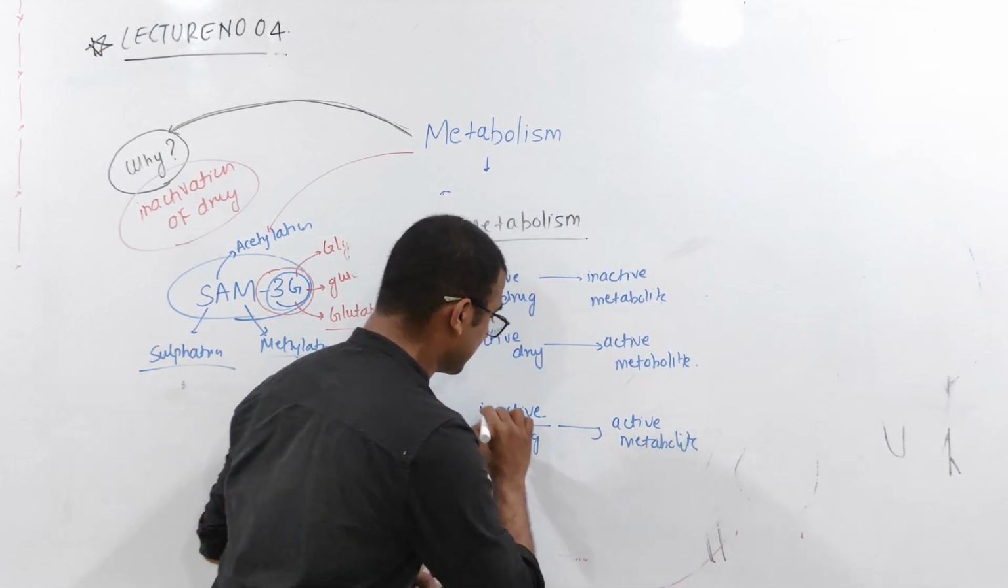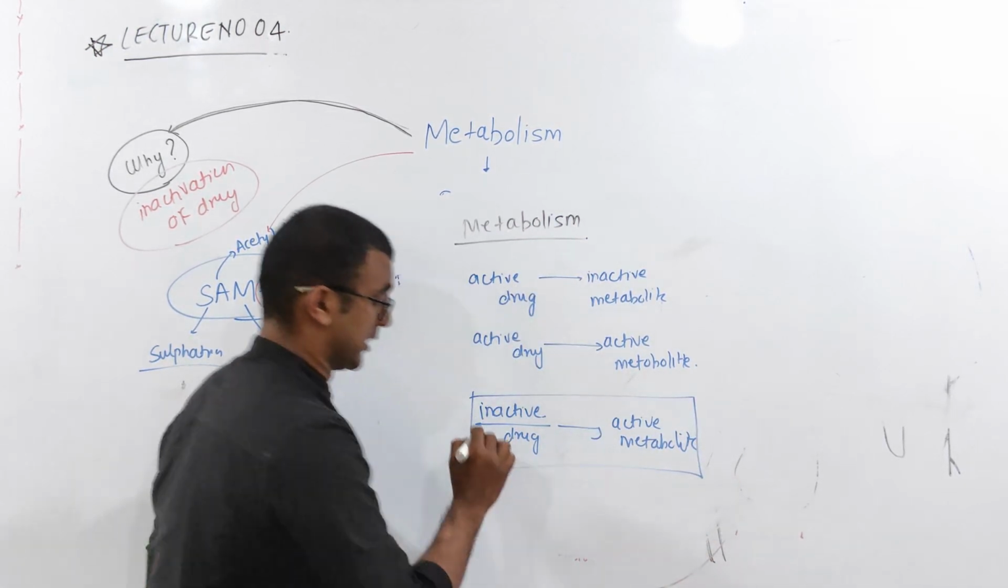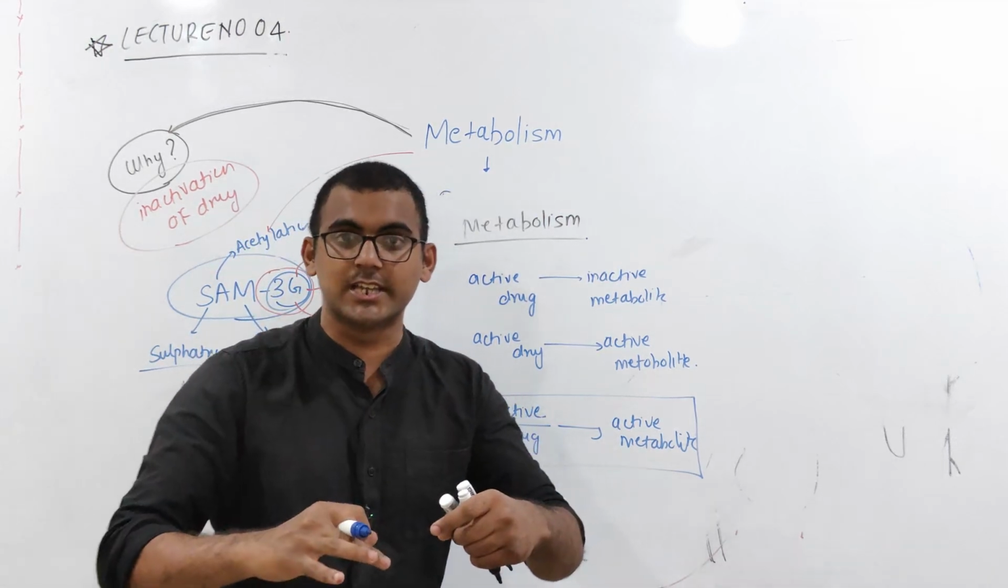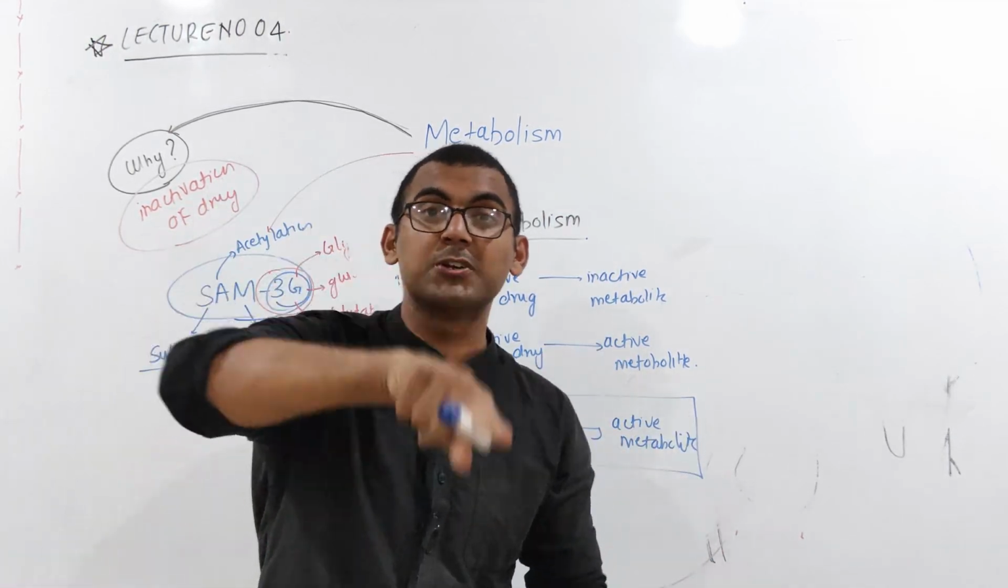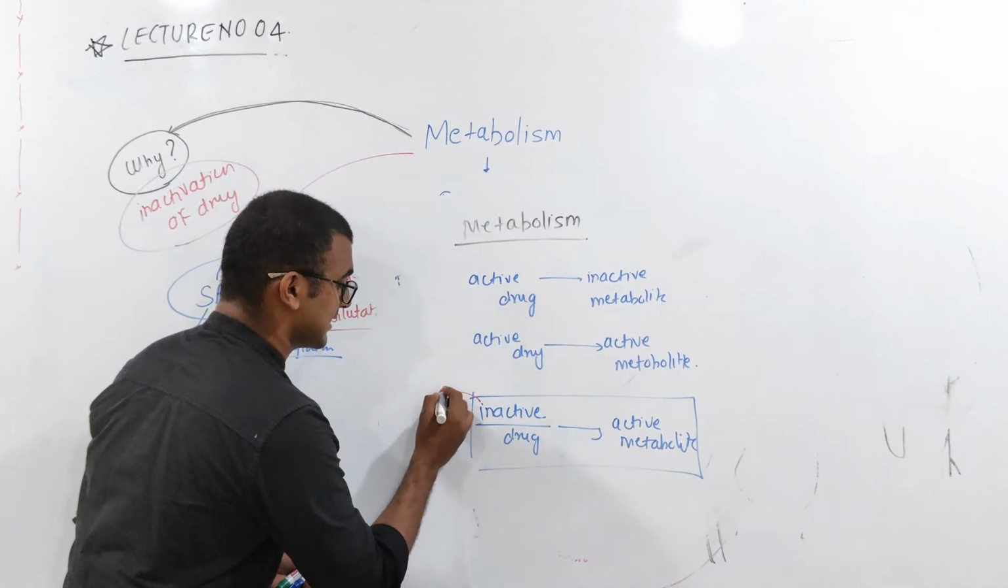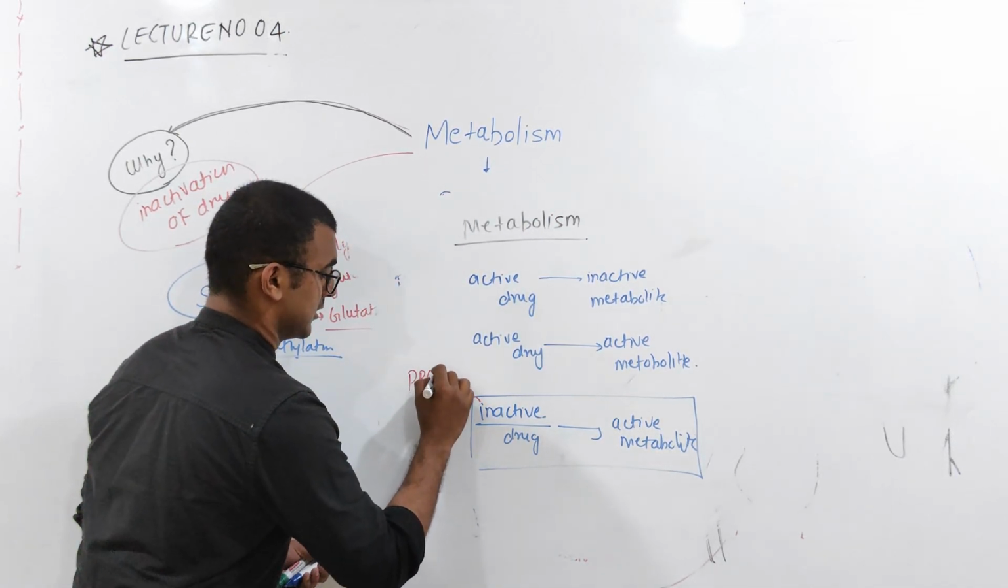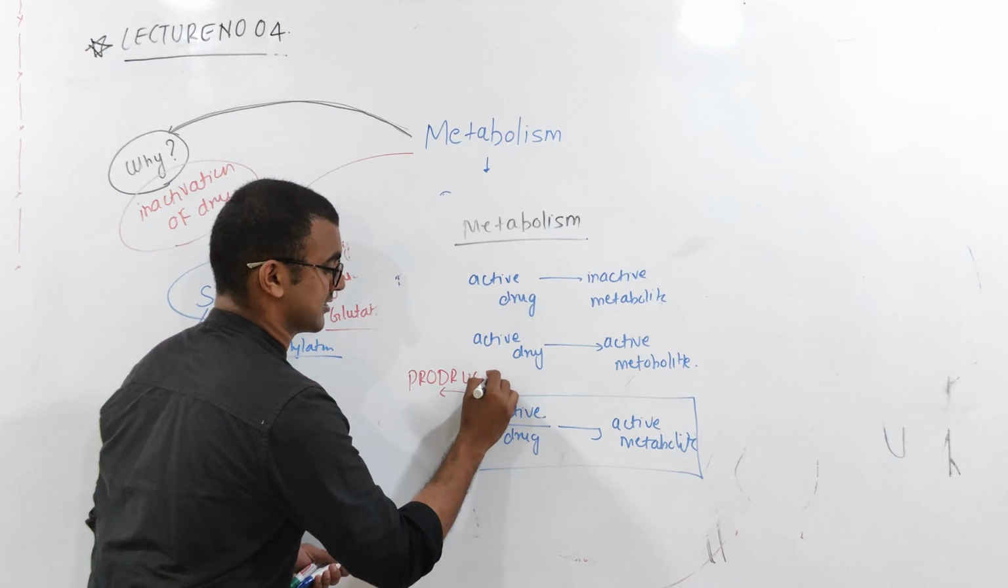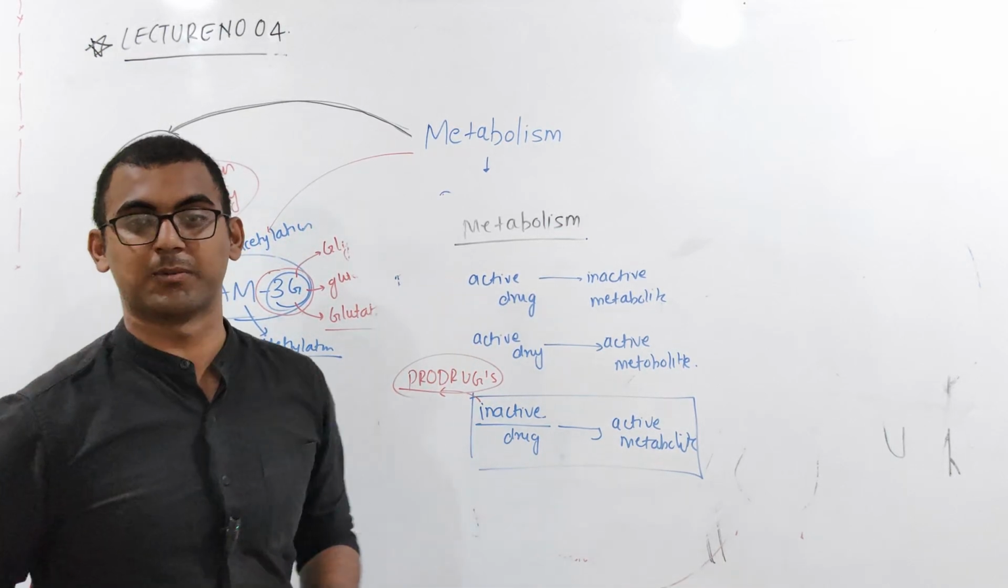Those drugs, this is very important. Those drugs which are inactive initially, they won't show any action, but after metabolism they will show action. These kind of drugs are called prodrugs. They are very pro. Starting they won't show their colors. After metabolism, they are going to show the therapeutic activity.